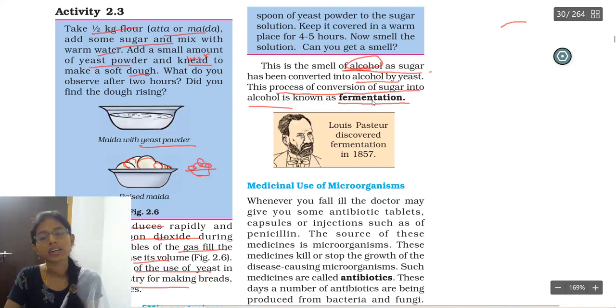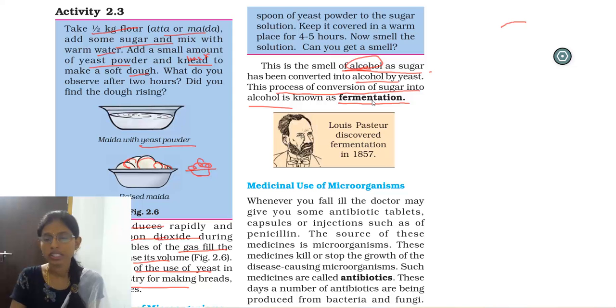The main thing you have to remember is that in alcohol production, the main microorganism used is yeast. So remember this. What is the main work of yeast? The main work of yeast is to convert sugar into alcohol.